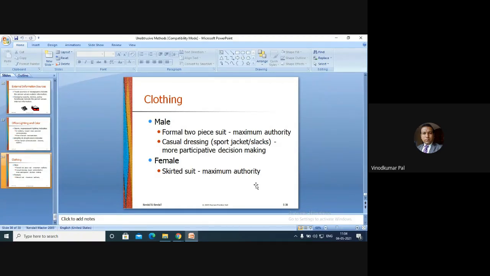They have given the dress code for male and female. The formal two-piece suit means maximum authority. Casual dressing, a sport jacket and slacks, means more participative decision making. For female, they have also given the dress code. This is a small topic, but very useful.